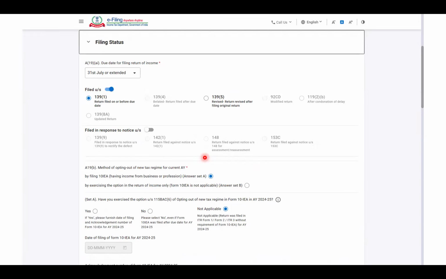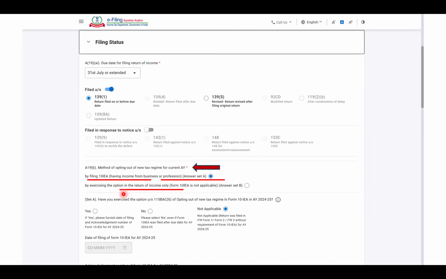Now, if you see when you are filing your income tax return, right, this is the page that comes where it is asked whether you need to fill this form or not. So if you see here, 19B in your general section says, what is your method of opting out of the new tax regime for the current assessment year? There are two options. Option one is by filling this Form 10-IEA where you have income from business or profession, right? Or the other option is exercising the option in the return of income only. Form 10-IEA is not applicable.